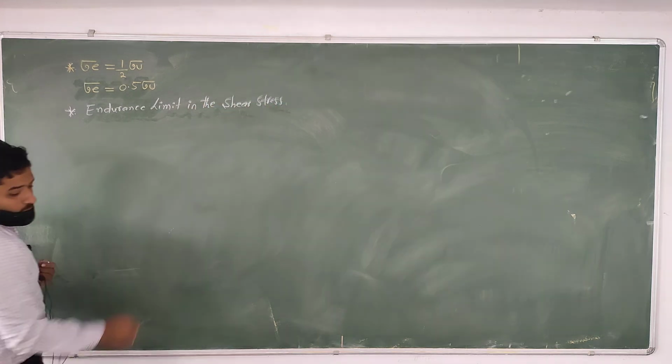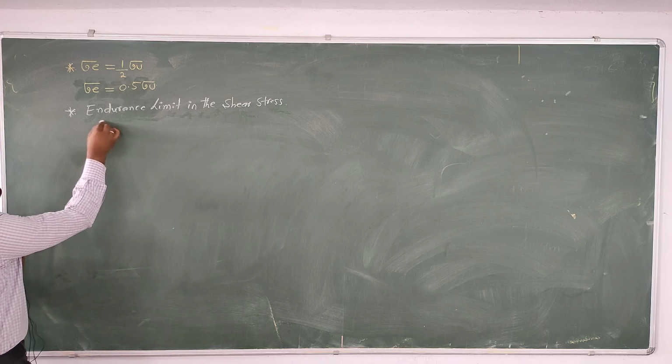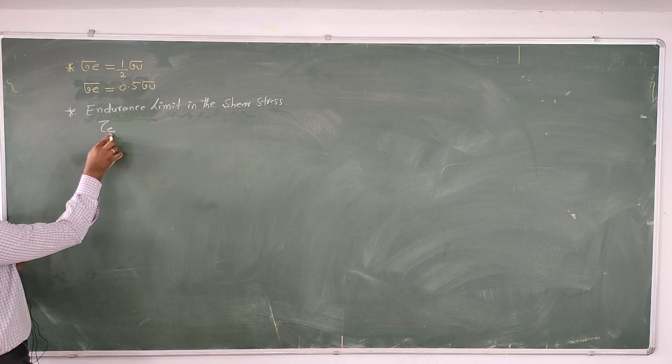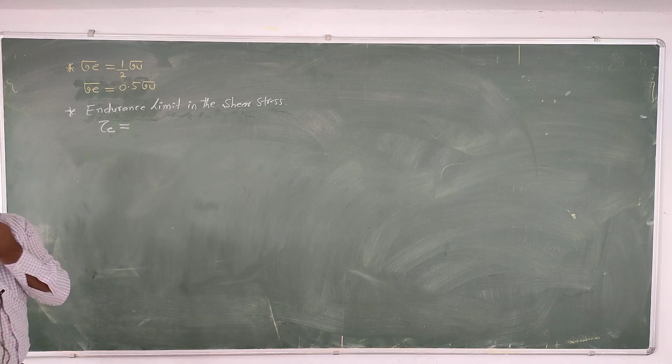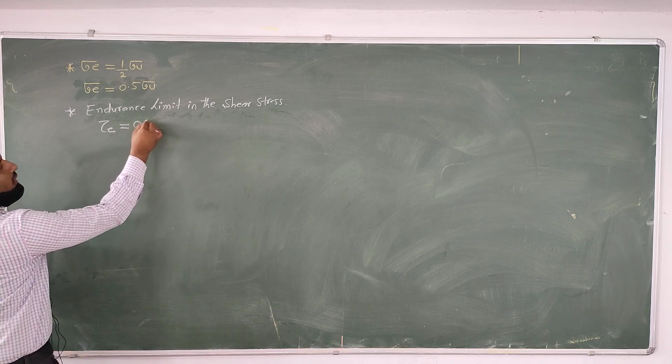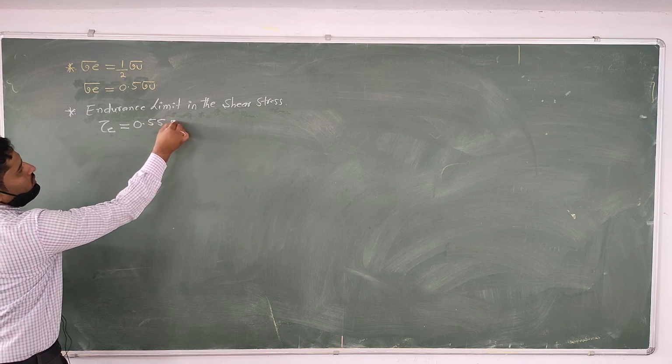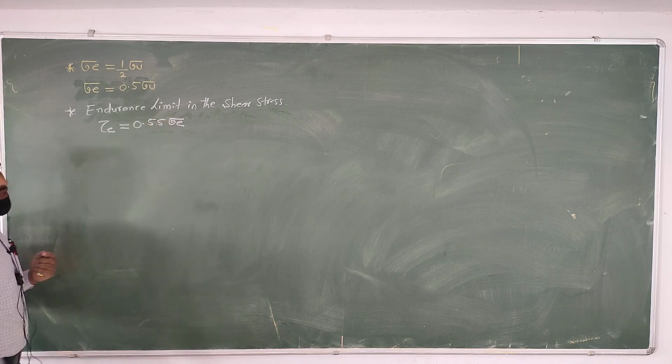Which formula are we using here? Tau E, the endurance limit in the shear stress, should be equal to 0.55 sigma E.